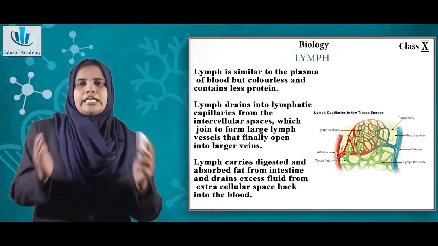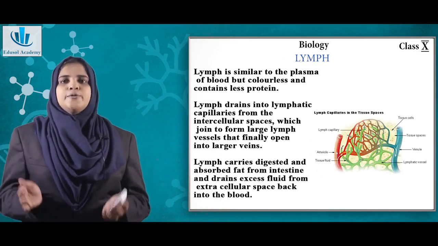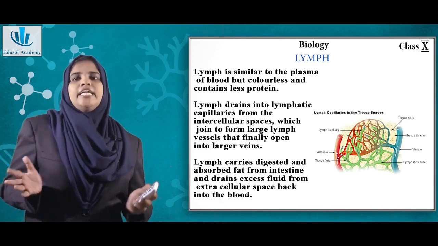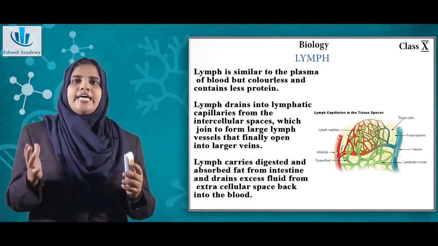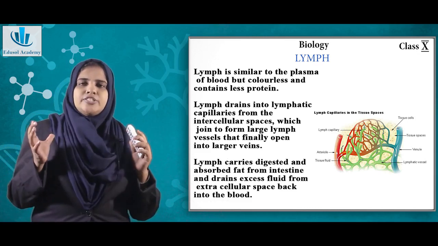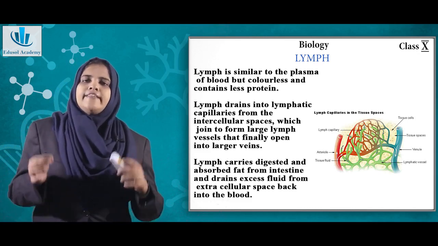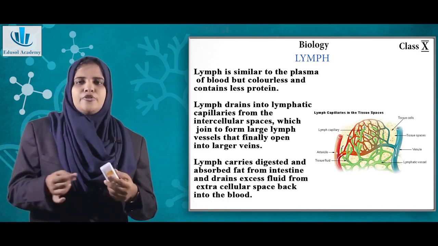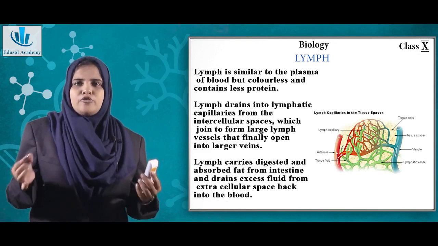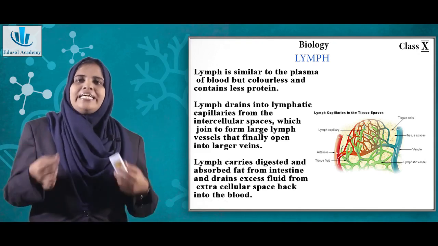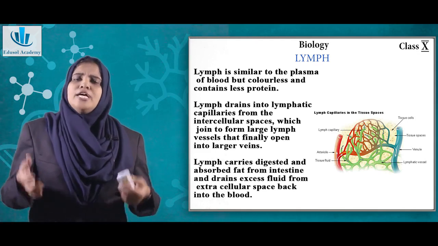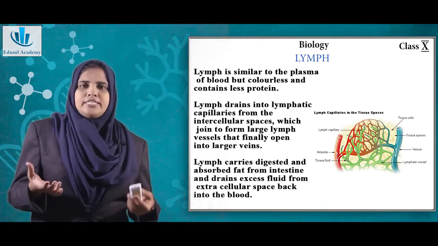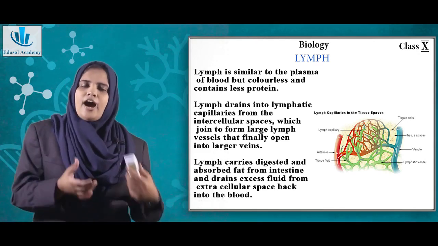Now coming on to the other fluid, that is lymph. What is lymph? In your artery, the blood is flowing with such a high pressure that there are chances that some part of the blood, mainly the plasma and also some amount of WBCs, can come out of the artery.